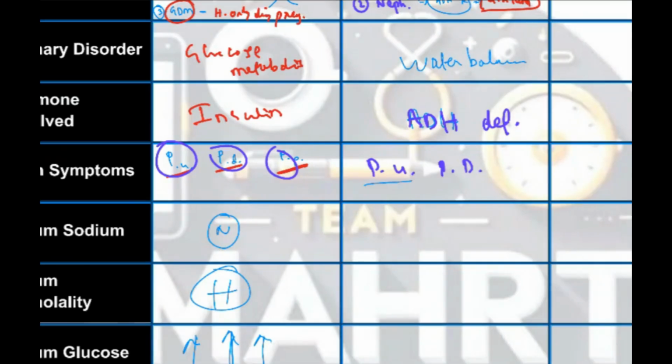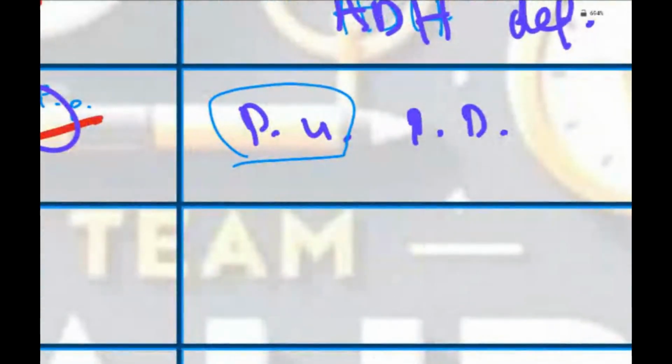And to elaborate more, this polyuria is so severe that it can also occur at night. So nocturia: the patient will tell you she is getting up in the night just to pee. So that is nocturia. Okay.